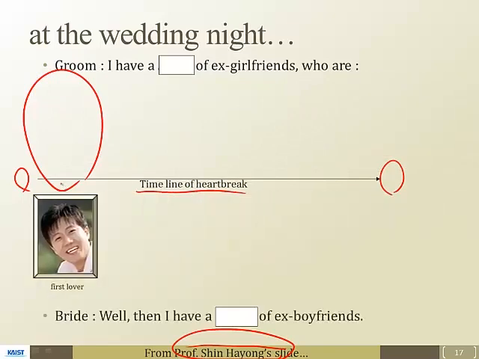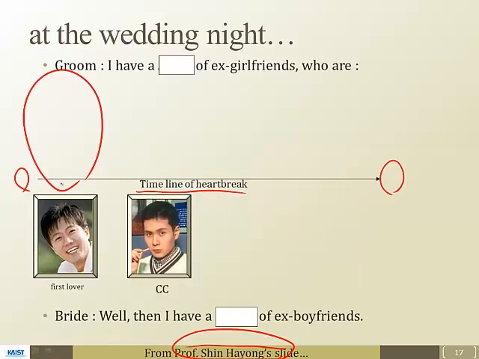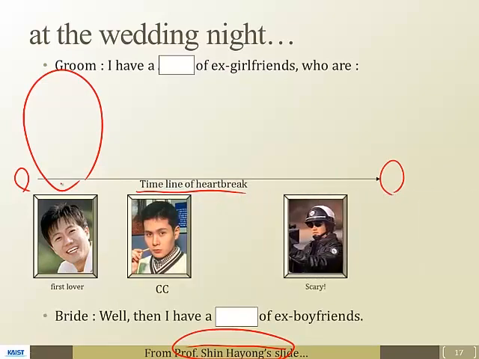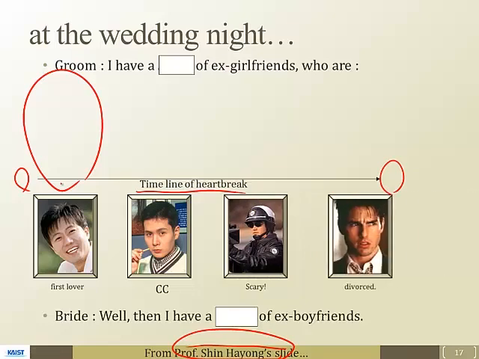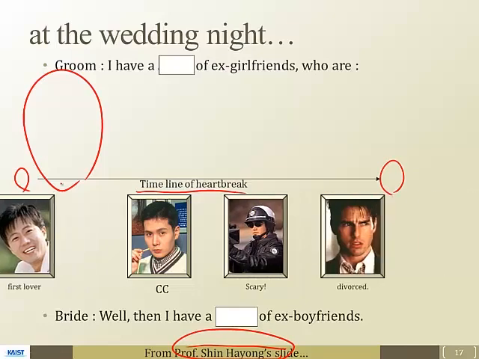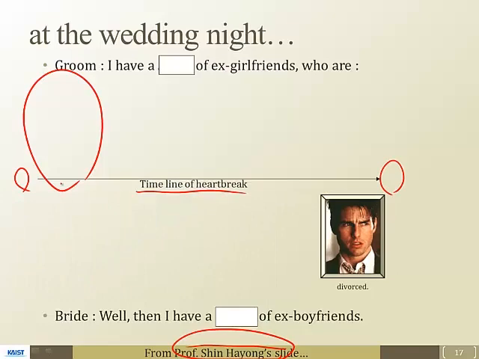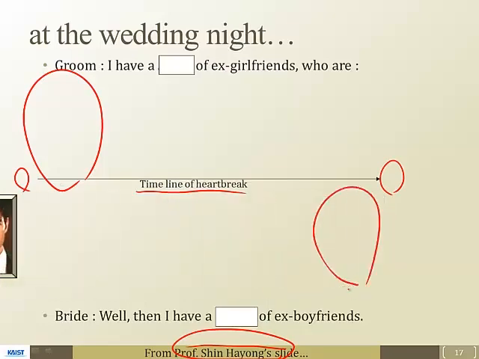And on the bright side, I had this first lover, and the Korean teacher, and the campus couple, right, and a scary one, and a divorced one, and actually the last one he remembers is, I don't know, it's just the psychology of romance.